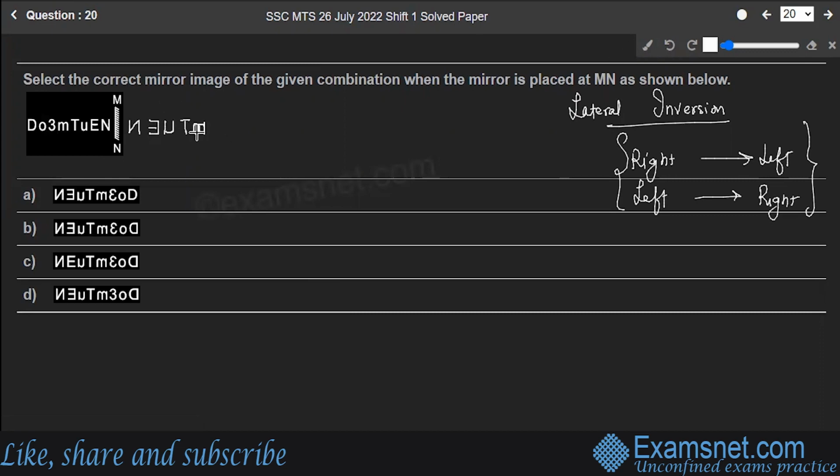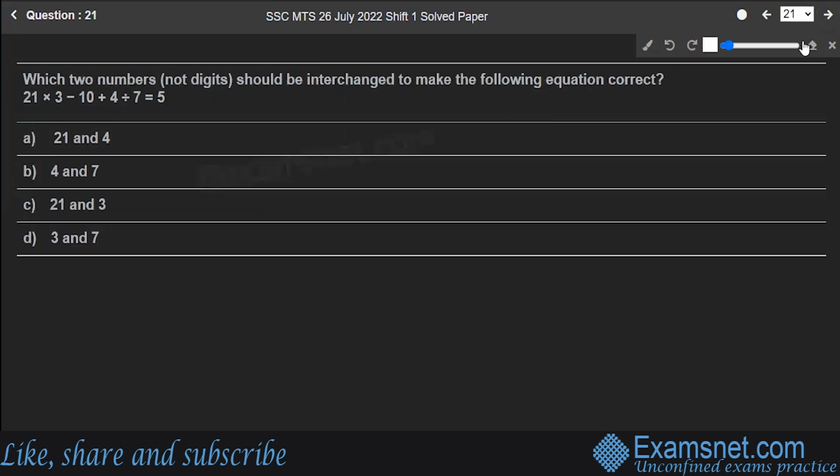So here is inverted M, then an inverted 3, O and D. So this is the one which is the correct mirror image of the given set of alphabets and numbers, and this matches exactly with option B. So this option B is the correct answer to our question. Hope you are clear. Next is question number 21.